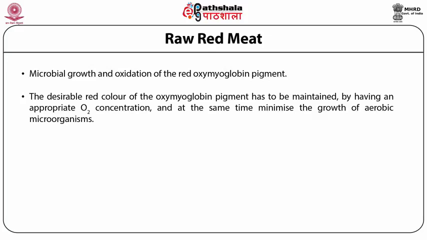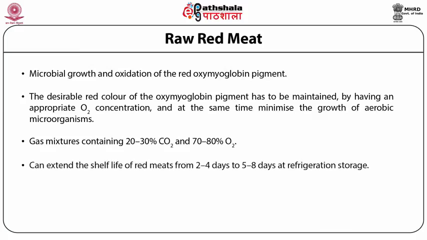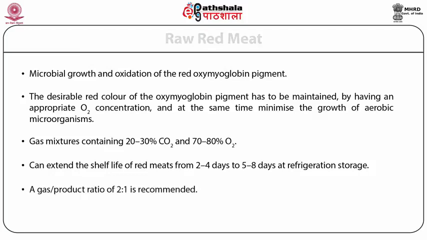Aerobic spoilage bacteria such as Pseudomonas species normally constitute the major flora on red meats. Since these bacteria are inhibited by carbon dioxide, it is possible to achieve both red color stability and microbial inhibition by using gas mixtures containing 20 to 30% carbon dioxide and 70 to 80% oxygen. These mixtures can extend the chilled shelf life of red meats from 2 to 4 days to 5 to 8 days. A gas to product ratio of 2:1 is recommended.